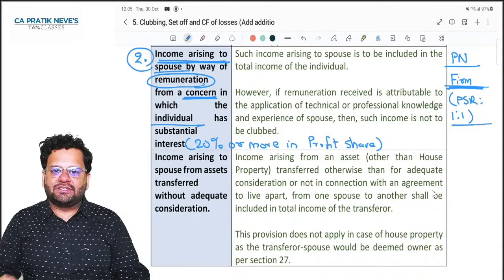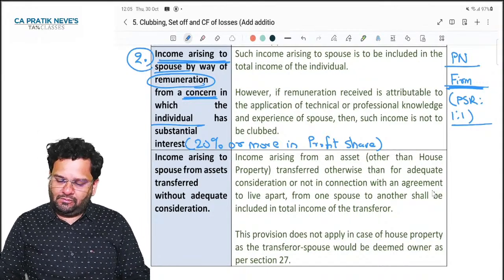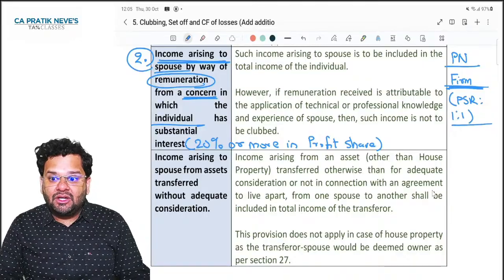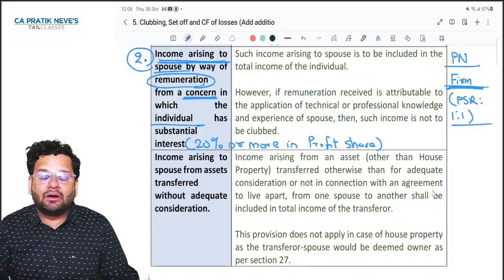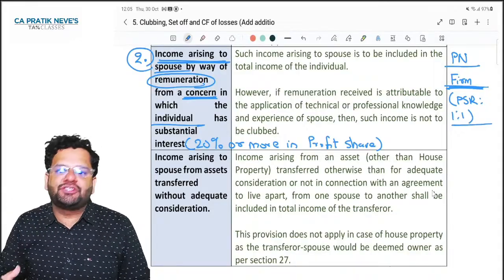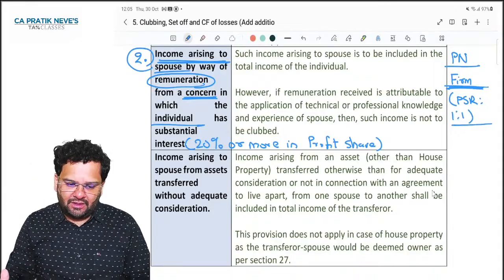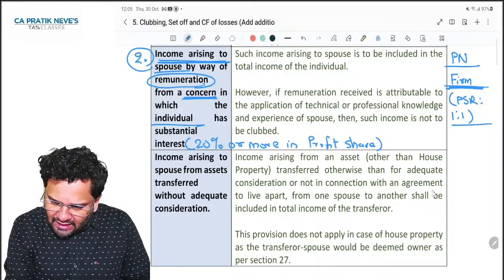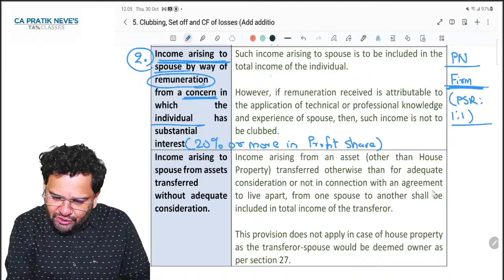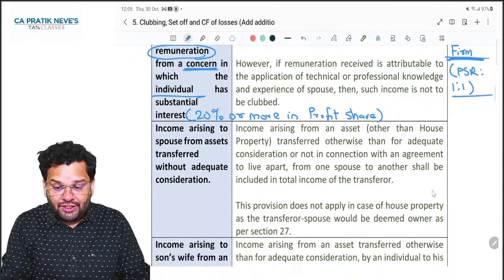Yes, absolutely, sir. So, this will happen only if my wife does not have the qualification. Okay. So, see, such income arising to spouse is to be included in total income of the individual.